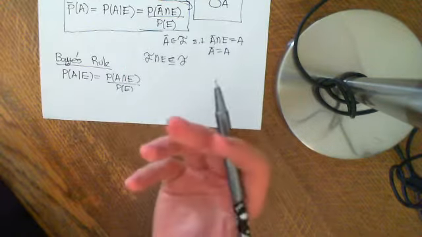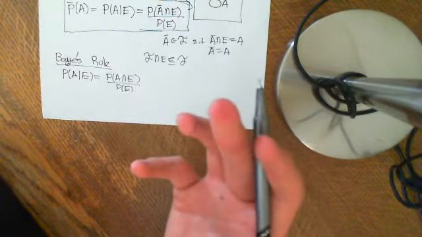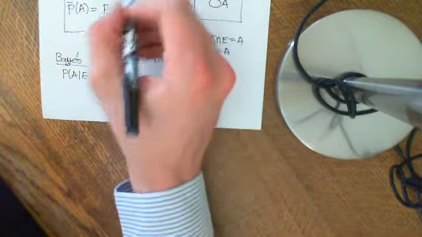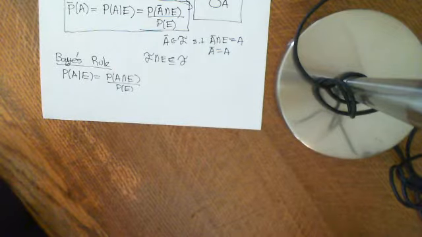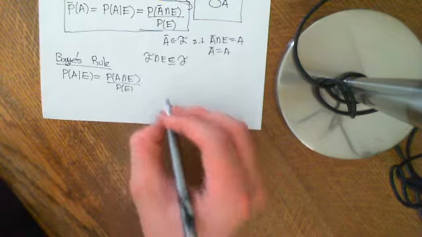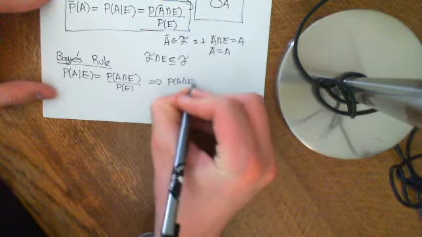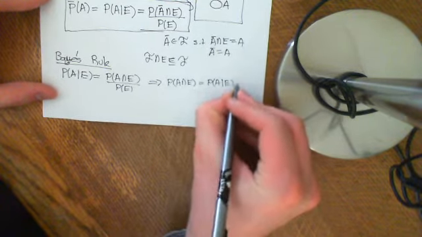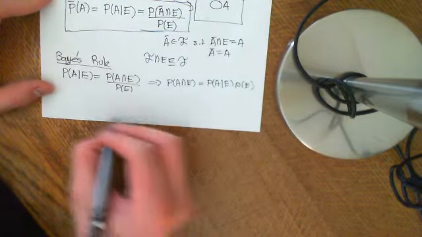Here, A means any old event in your sigma algebra of subsets. It doesn't necessarily have to be an event that is completely contained within E. So the probability of A given E is equal to the probability of A intersection E divided by the probability of E. Now, that implies that the probability of A intersection E is equal to the probability of A given E times the probability of E.